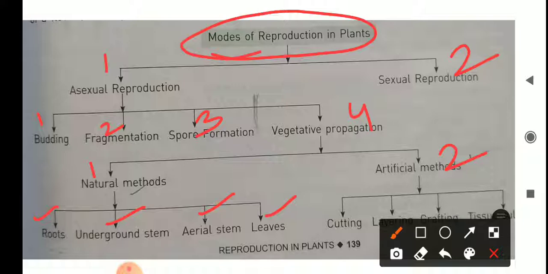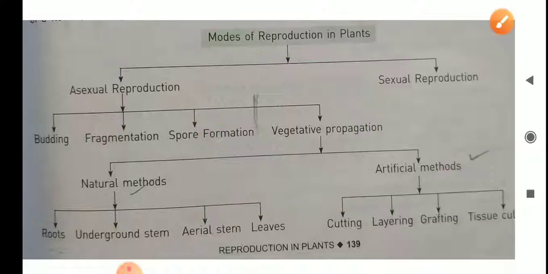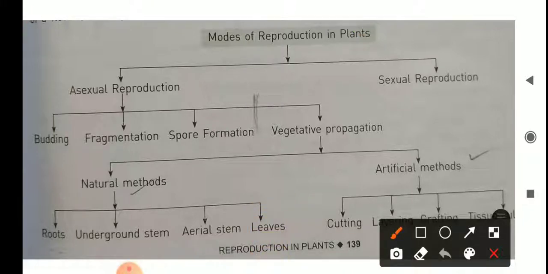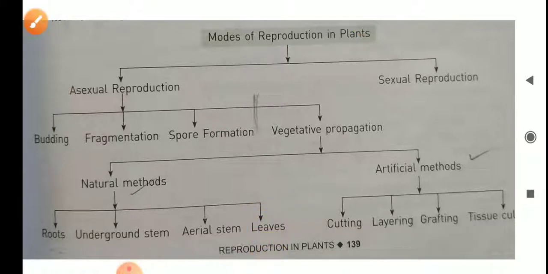The other one is artificial method. When we use methods like cutting, layering, grafting and tissue culture, these are called artificial methods. Understand?